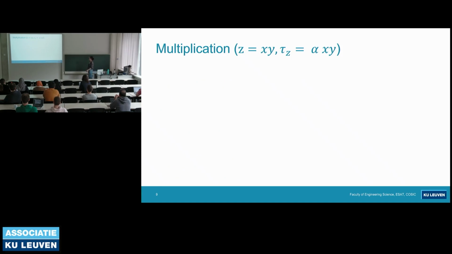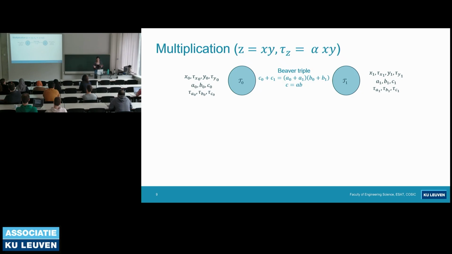And now the multiplication algorithm. This is the most basic nonlinear operation, so I will just describe this one in the CAPA design. Let's assume that the inputs are x and y, and we also have the tags of them, and the output is z, which is the multiplication of x and y, and the second output is the tag of z, and everything is shared.